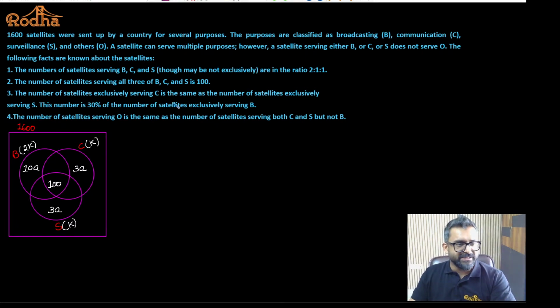The number of satellites exclusively serving, we have already done this point. The number of satellites serving O is same as the number of satellites serving both C and S but not B. Both C and S, let's say this is B. Both C and S but not B. That means C and S but not B, this is B, and this is also B. Serving O is outside the circles, and as per the last statement, those satellites which are serving O, let's say this is B, is equal to the number of satellites which are serving C and S but not B. That means C and S only.